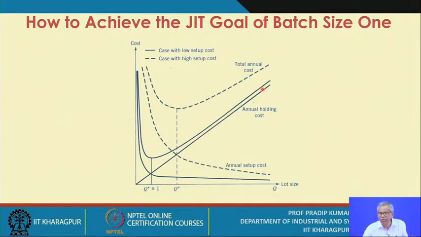Is it okay? This is a typical shape you will observe. So what we are trying to conclude is that the total cost curve moves towards the origin. Is it okay? So this is the interpretation of these characteristics. So please look at these cost curves, and you can definitely get an idea of what the factors are actually impacting the value of, say, the lot size, or economic production quantity in this case.